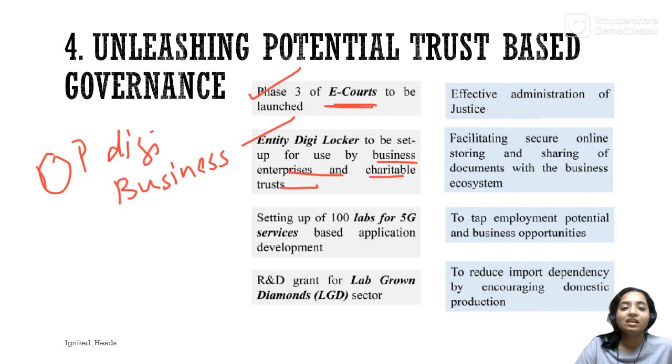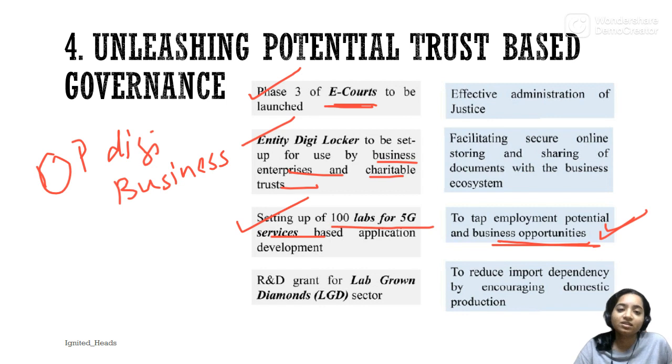show your documents. Next is 100 labs for 5G services. Now, India always wants to pioneer the new technologies, and we'll open 100 labs for 5G services. This has a great employment potential and business opportunity. Next, lab grown diamonds. Do read about this in your science and tech. Know what and how lab grown diamonds are made, what are the seeds, and which country is the largest exporter of lab grown diamonds, and from where India gets its lab grown diamond seeds.